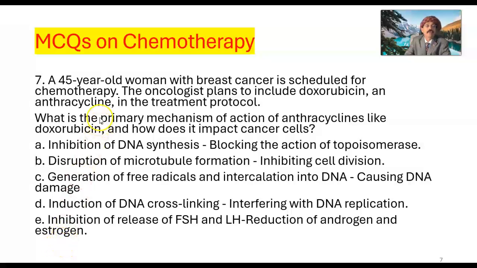So, what is the primary mechanism of action of anthracyclines like doxorubicin? Answer is C. Generation of free radicals and intercalation into DNA, causing DNA damage. C is the answer.